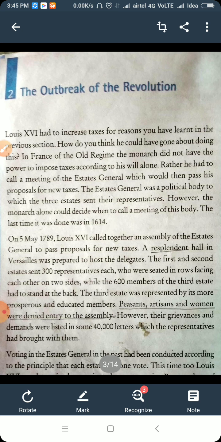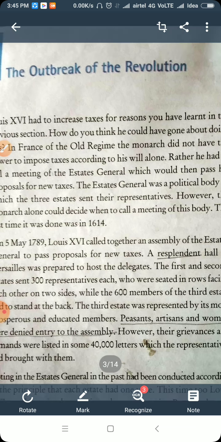It means he could not take any decision singly; rather, he had to call a meeting of the Estates General. For this, he had to summon the Estates General: first estate, second estate, third estate. If you remember, we read there. There were representatives of each estate, and he had to call them in front of him, and they would then pass his proposals for new taxes.